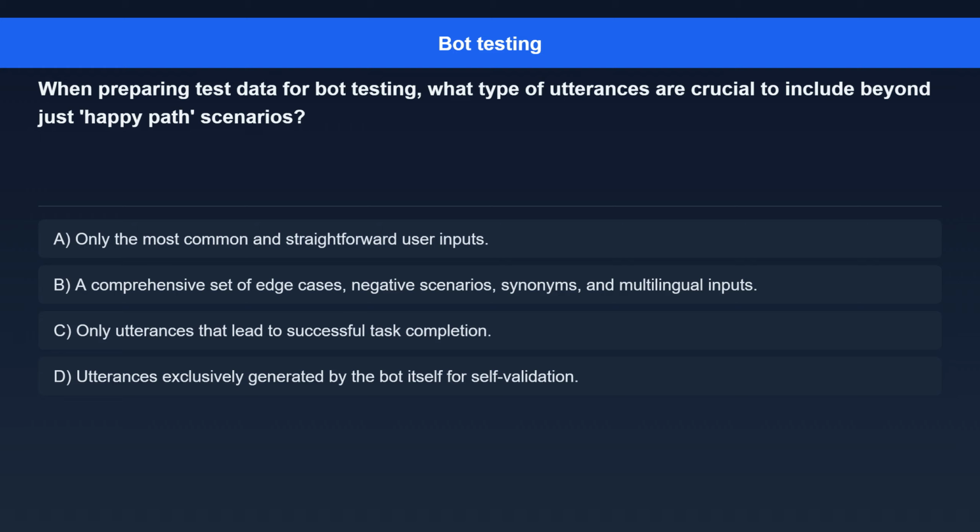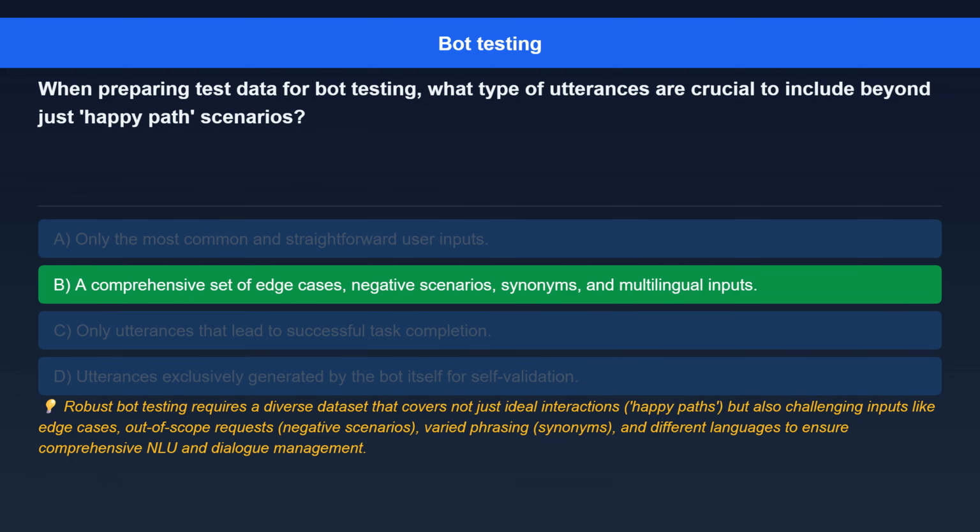Option C. Only utterances that lead to successful task completion. Option D. Utterances exclusively generated by the bot itself for self-validation. The correct answer is a comprehensive set of edge cases, negative scenarios, synonyms, and multilingual inputs.